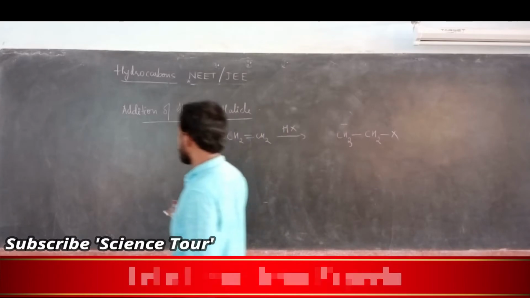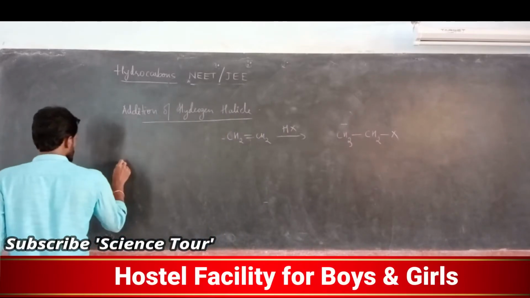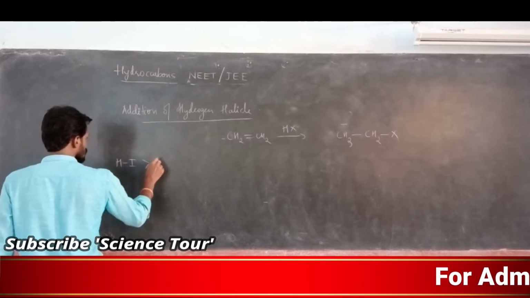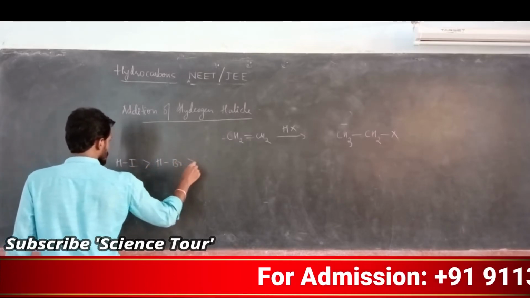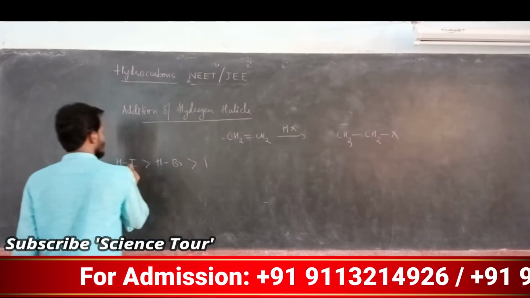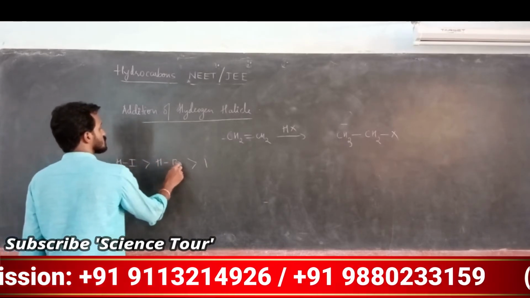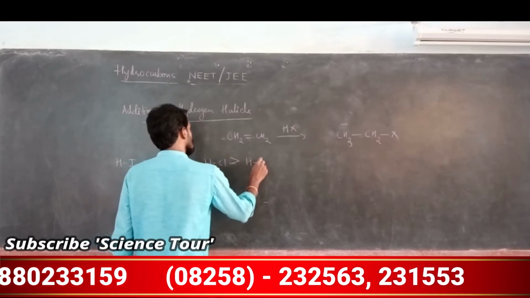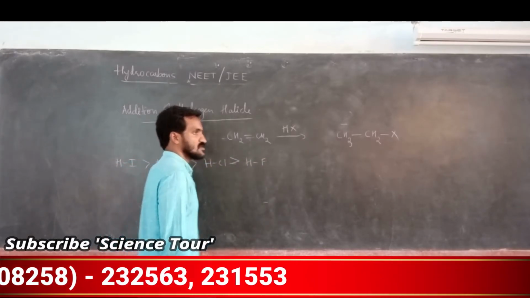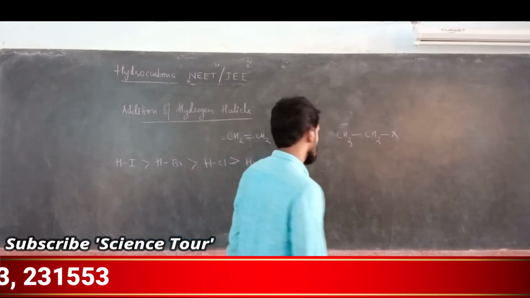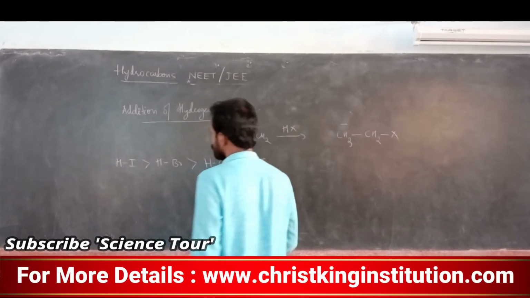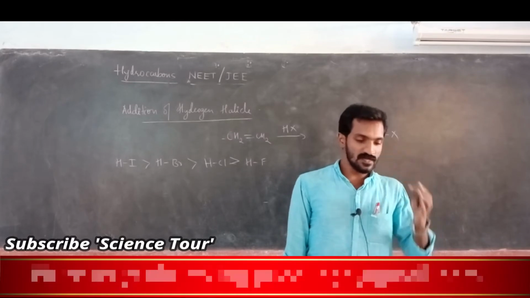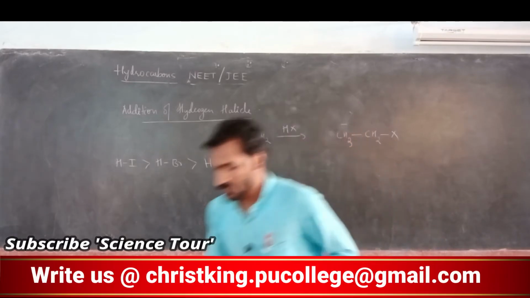The order of reactivity, meaning which adds easily: hydrogen iodide reacts more than hydrogen bromide, then hydrogen chloride, and hydrogen fluoride. Reaction-wise, hydrogen iodide is best, and its addition is easy.